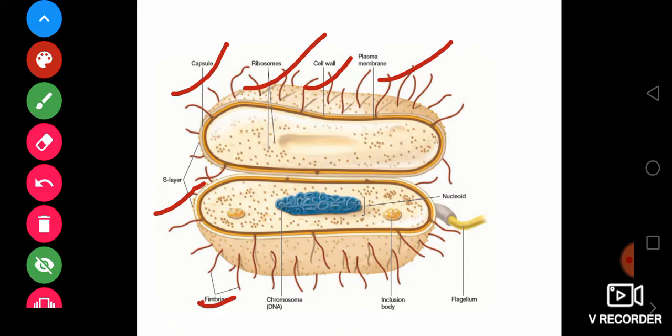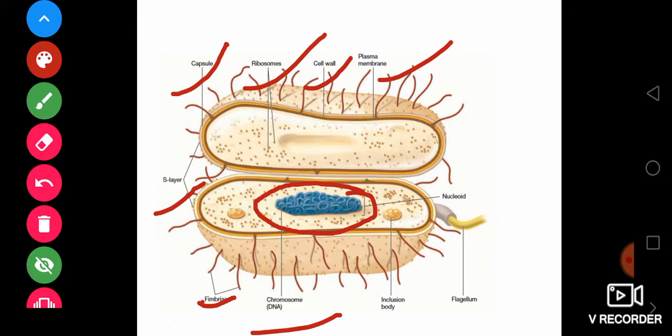And then you are finding chromosomal DNA. It is not like the chromosomes found in eukaryotic cells, in human, animal and plant cells. In those cells the DNA is coiled to form an I shape or X shape structure, forming chromosomes. But this is actually a nucleoid. That is circular DNA inside the bacterial cell wall. You can see this is the chromosomal DNA in bacteria.